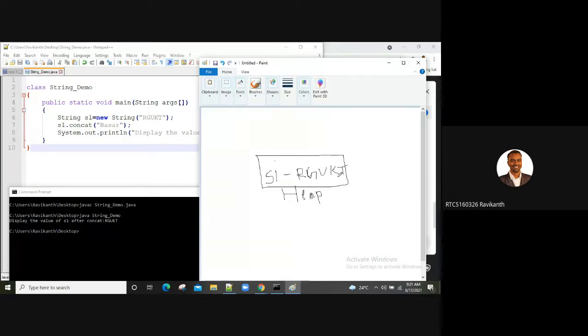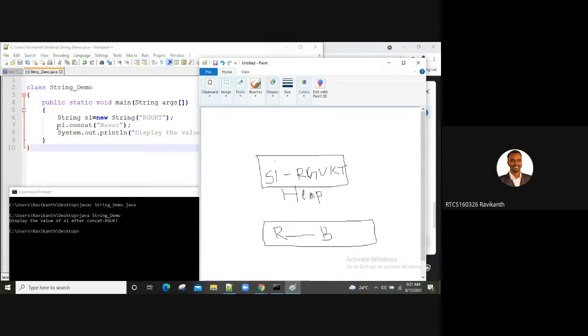Later on, when I say s1.concat of Basir, again it would allocate a separate memory space, while s1 will hold the value RGUKT. The point here is that this is not assigned to any other variable.